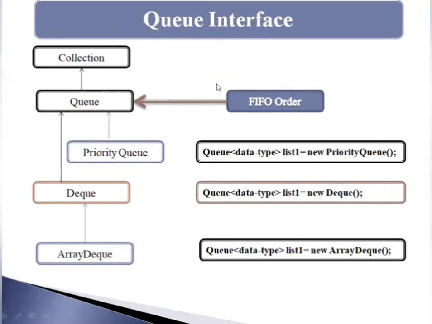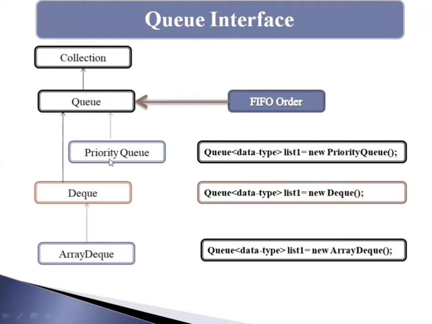It can be defined as an ordered list, and it holds the elements which are about to be processed. There are various classes provided by the Queue interface. The first one is PriorityQueue, then Deque, and then ArrayDeque. So these are the classes which implement the Queue interface. I have written the syntax for how the Queue interface can be initiated.